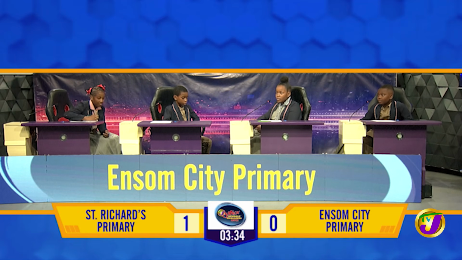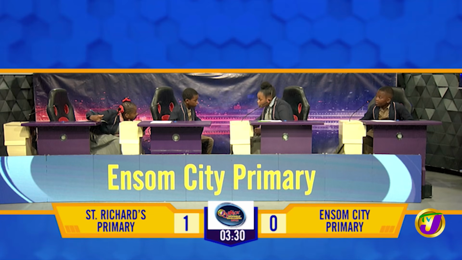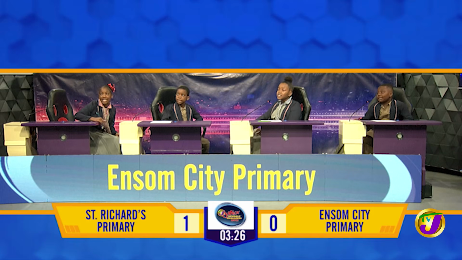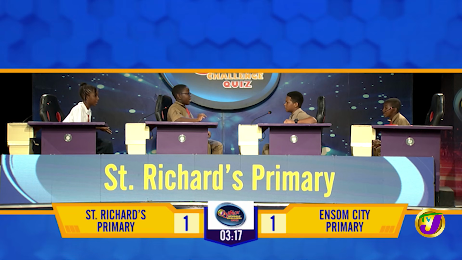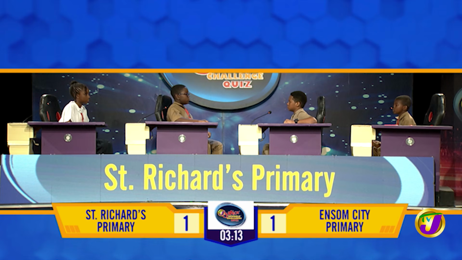Glucose and oxygen are the products of which process in nature, Ensom? Photosynthesis. That's correct. Science. St. Richard's. Apart from water, what else does a plant require for photosynthesis to take place? Carbon dioxide. Incomplete. Carbon dioxide and sunlight is what we're looking for.